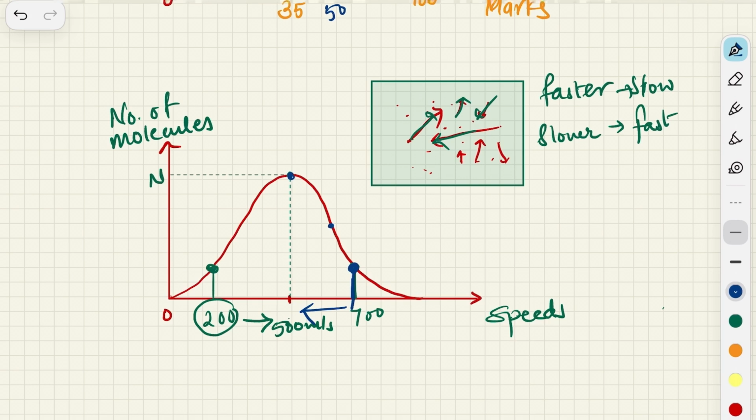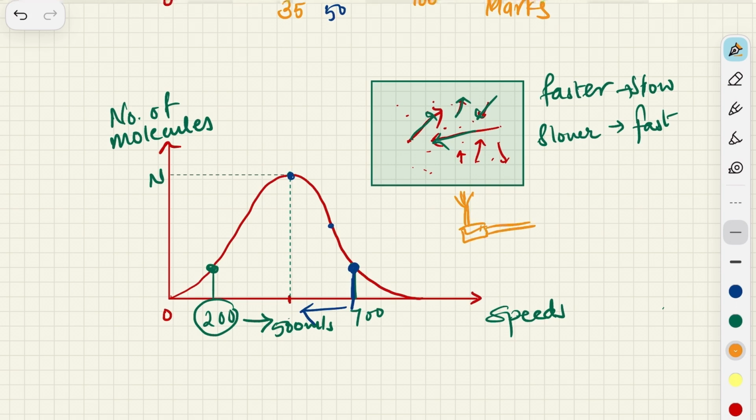Yes, we can change the look of the graph. Like if we heat this gas, let's say I'm heating this gas.